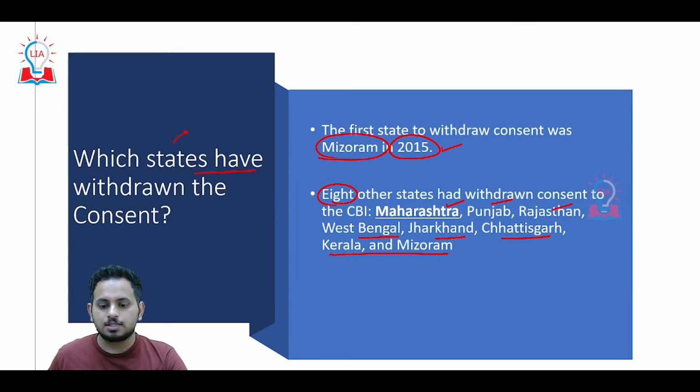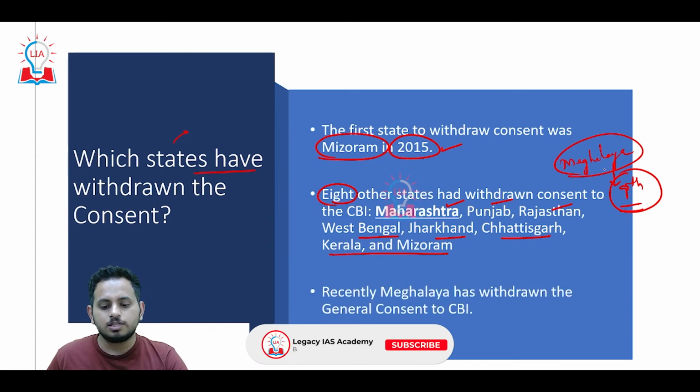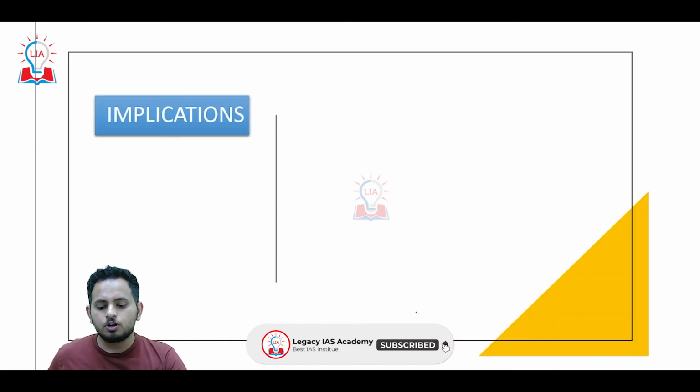These are the 8 states, and now Meghalaya has joined the list and become the ninth state which has withdrawn general consent given to CBI.